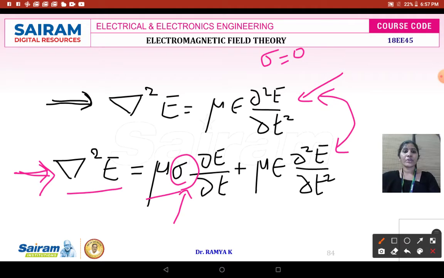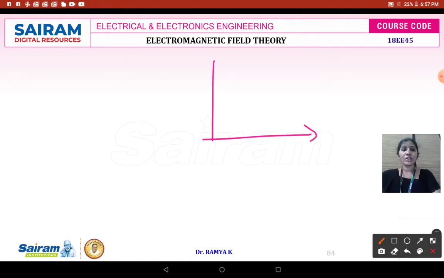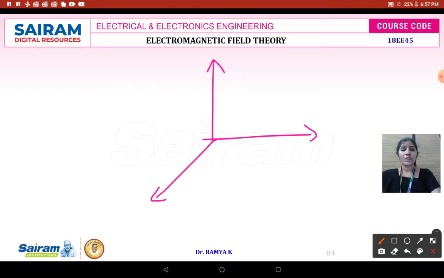Now we wanted to see the concept that electromagnetic waves are transverse in nature. Here one thing we wanted to understand: consider the Cartesian coordinate system, in which the three coordinates are x, y, z. Now consider the waves are propagated along the x-axis direction.